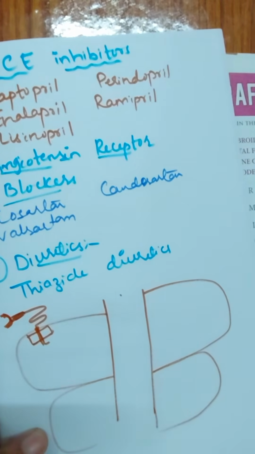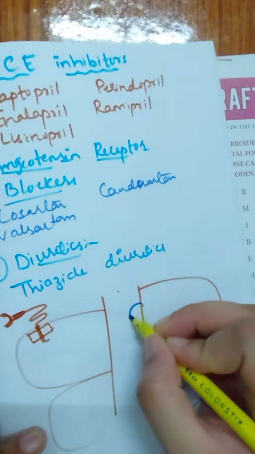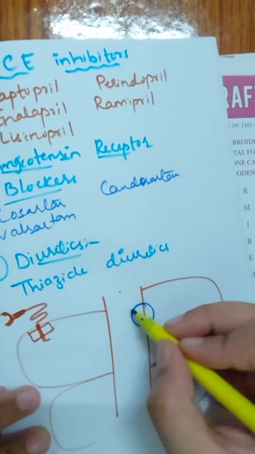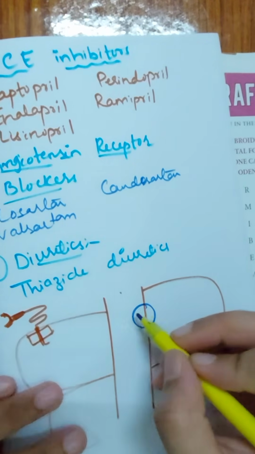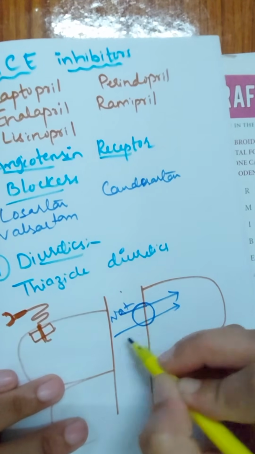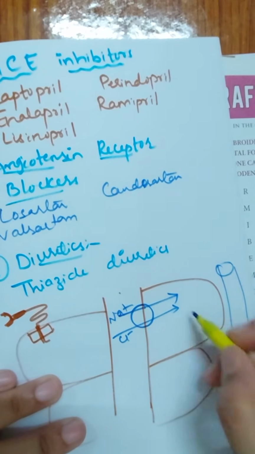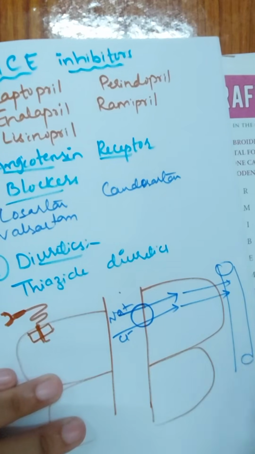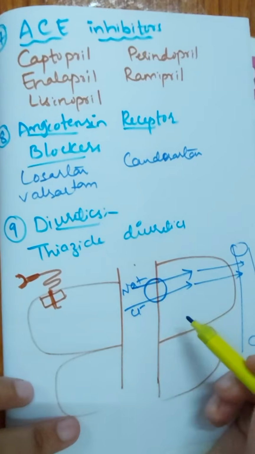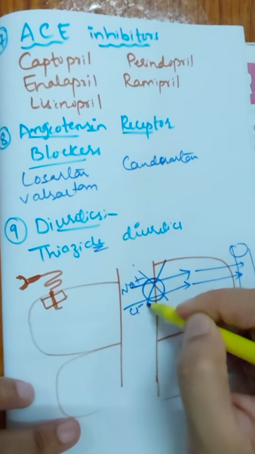So on the luminal side we have a symporter, that is the sodium calcium symporter, meaning it is moving in the same direction. Sorry, sodium and chloride symporter, one ion of sodium and one ion of chloride are moving inside and getting reabsorbed into the systemic circulation. So this is a transporter, a kind of sodium chloride symporter. Now what will these thiazide diuretics be doing? Yes, they are blocking this symporter.